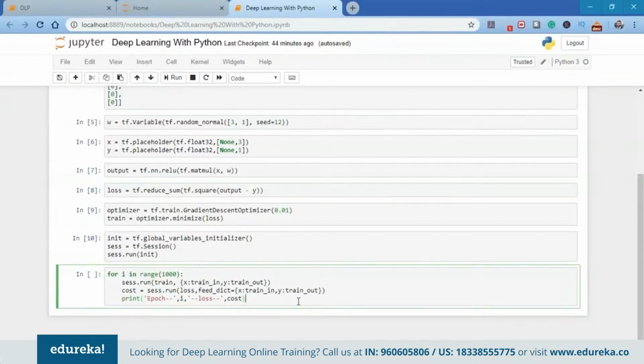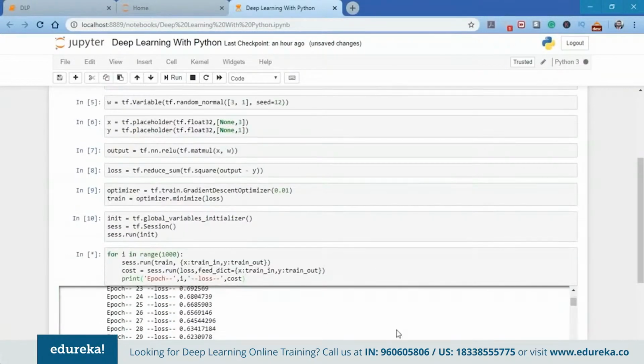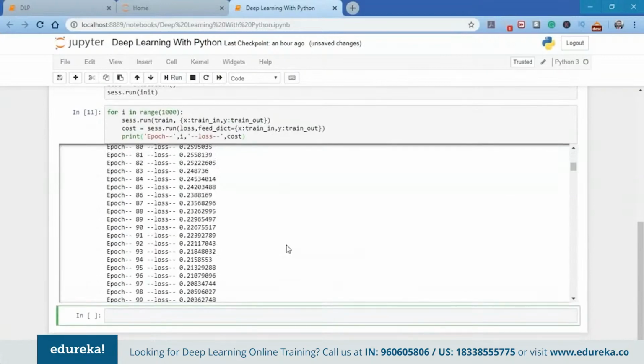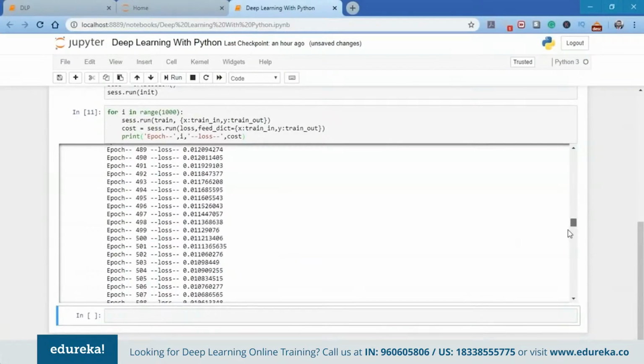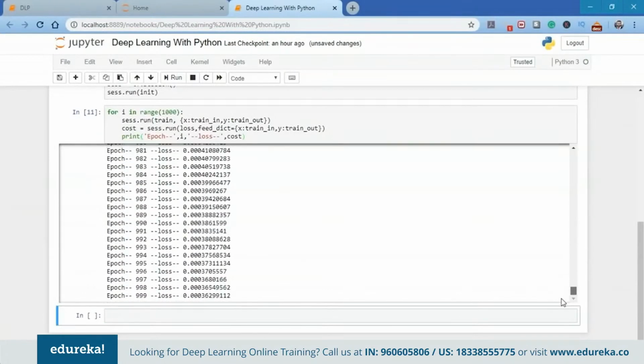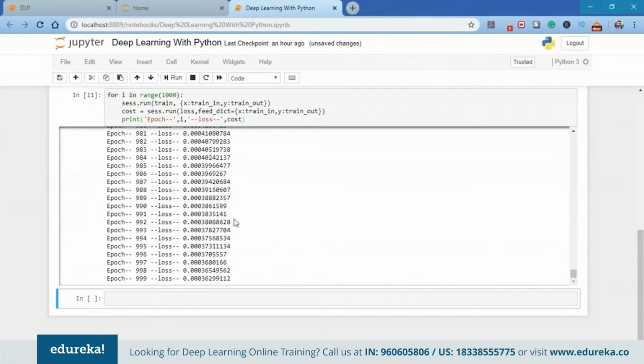So here I've just used the epoch, which is the number of iterations I'm going to do to train this particular model. For me, the epoch is 1000. So I'm going to use for i in range of 1000, run this session and calculate the cost. And let's see exactly what's the output of this model. As you can see, we already have the output and it's increasing: 100, 200, 300, 400, 500, 600, 700. And finally, we have the output till 999 epochs.